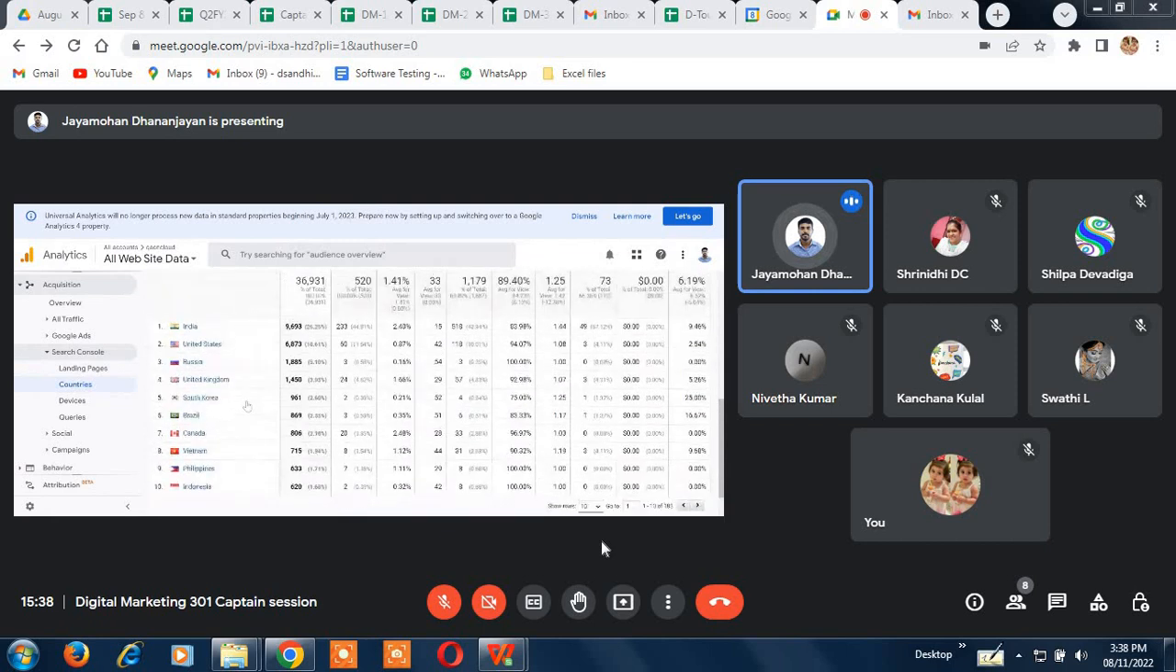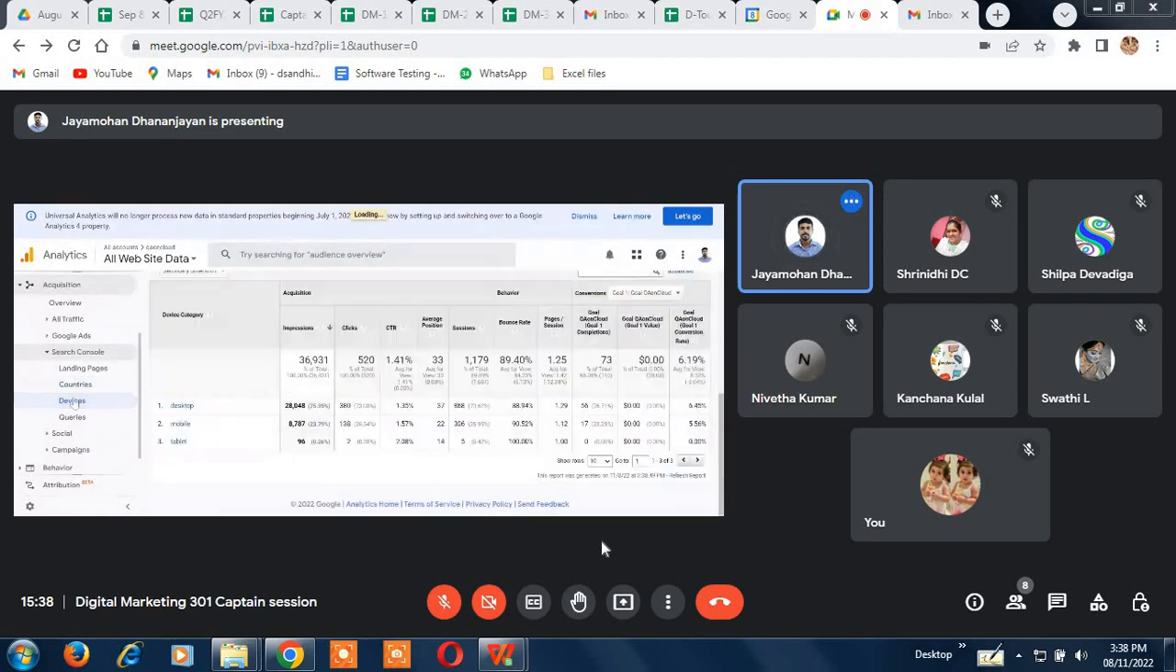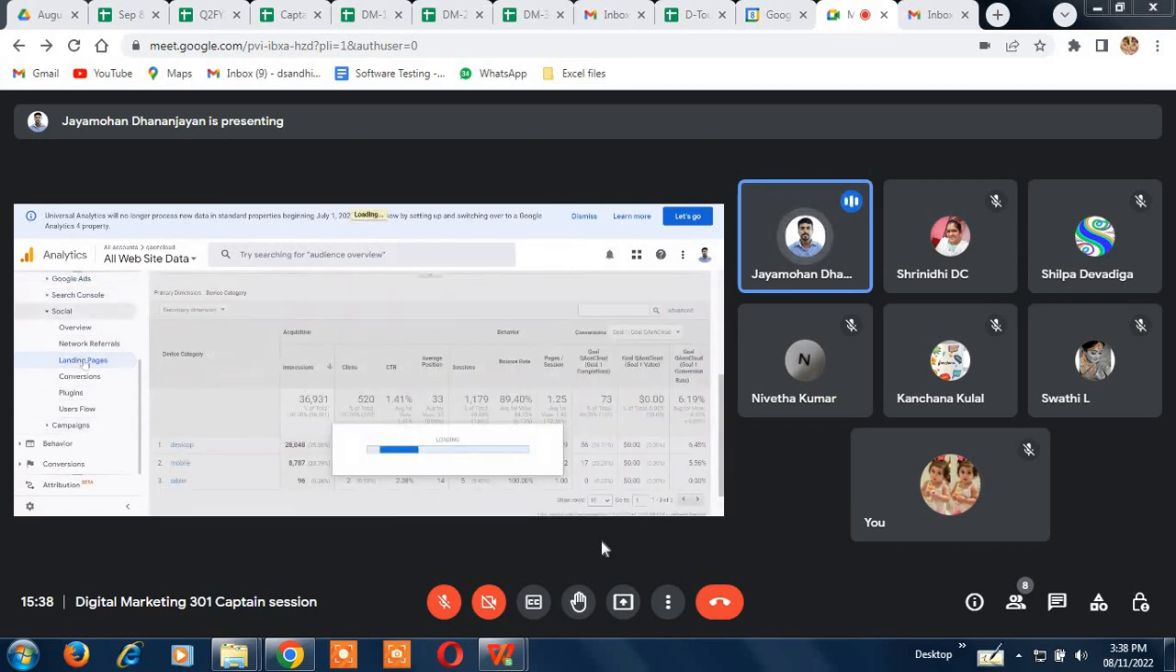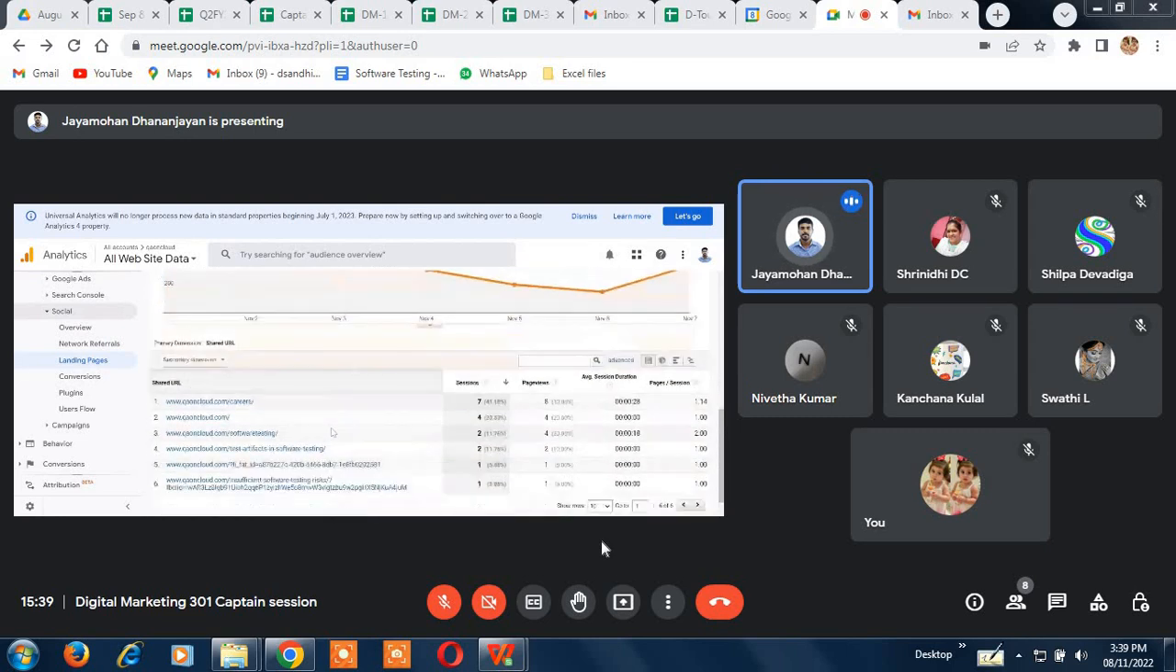This also you guys have seen in the retreats. That also I showed you some time back. Devices, all these devices. Social, again the same thing. For example, what traffic are you getting from different social media?